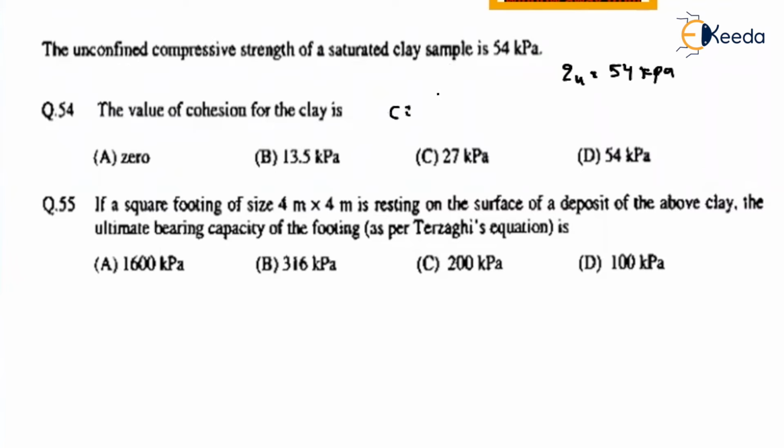So cohesion value is nothing but the unconfined strength divided by 2. That is nothing but 54 by 2. So how much will it be? 27 kilopascal. So the first option is very easy, right? Then go to the second one.